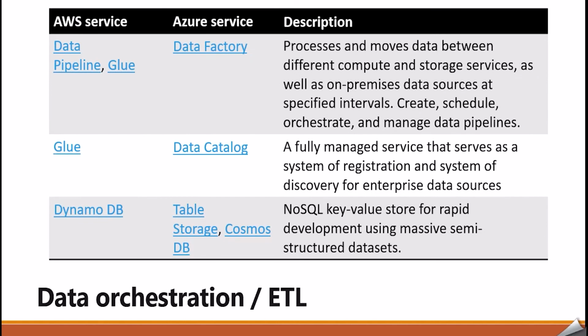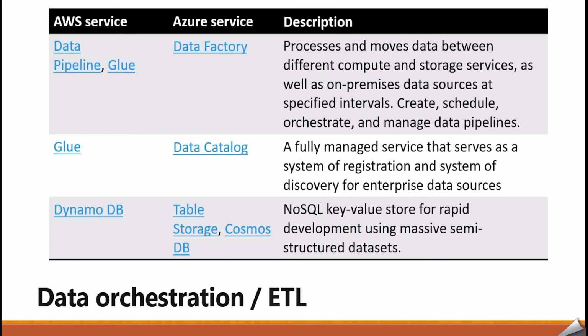Now, in case of data orchestration and ETL services, AWS provides Data Pipeline and Glue, and in Azure, we have Data Factory and Data Catalog. These are used for processing and moving data between different compute and storage services as well as on-premises data sources at specific intervals.